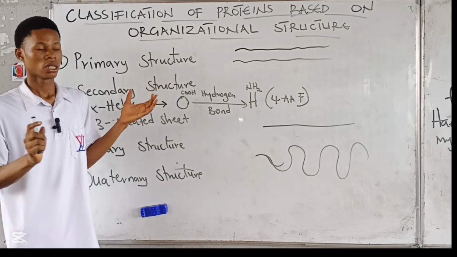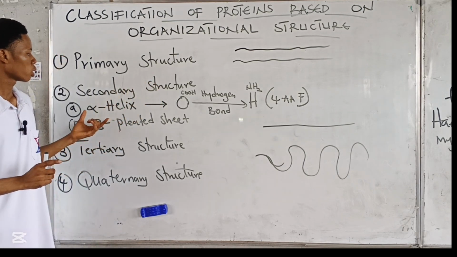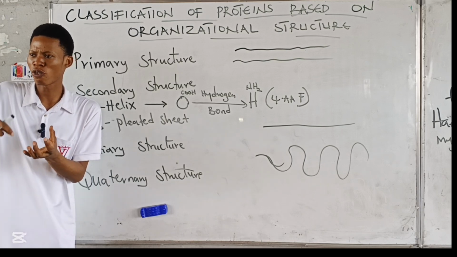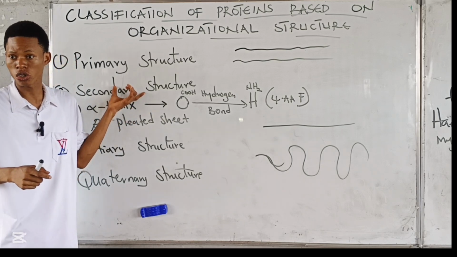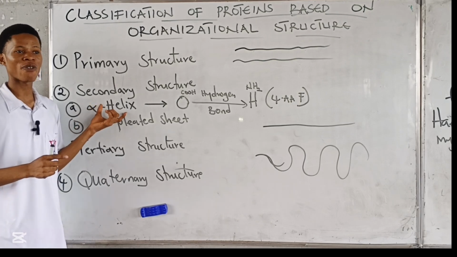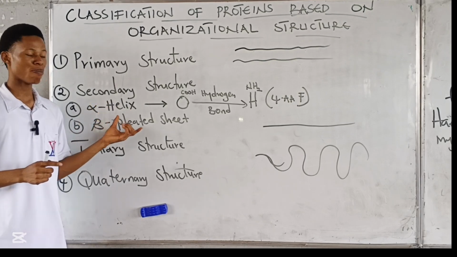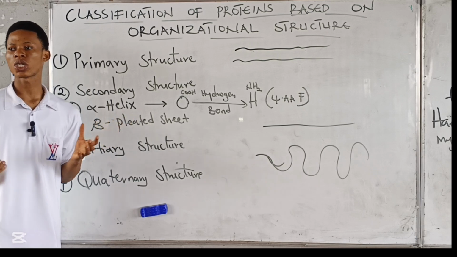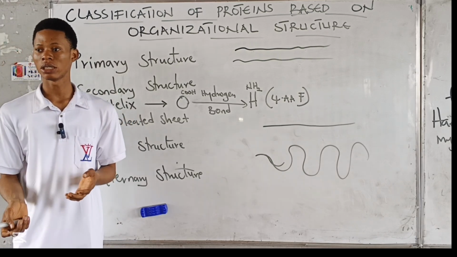Do you understand? The folding of the primary structure gives us the secondary structure, right? Now, the secondary structure can either be an alpha helix or the beta pleated sheet. The alpha helix and beta pleated sheet are just the way they are folding.